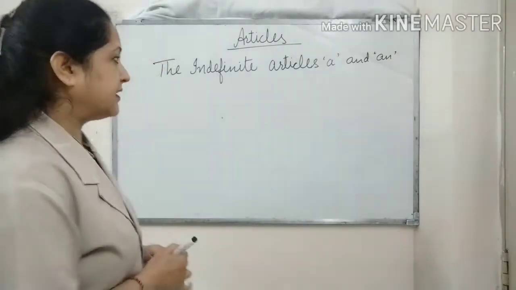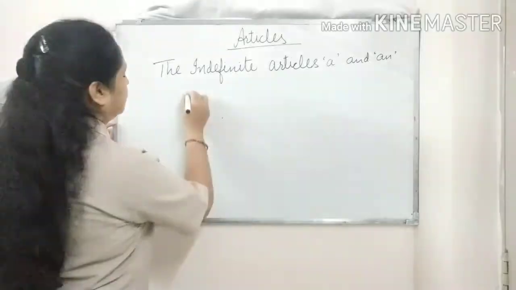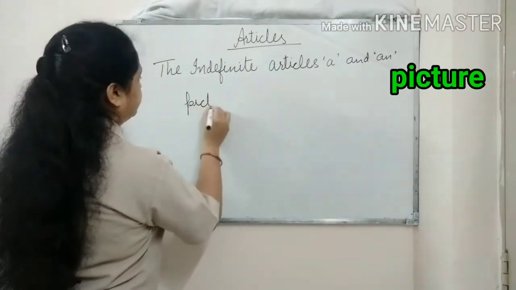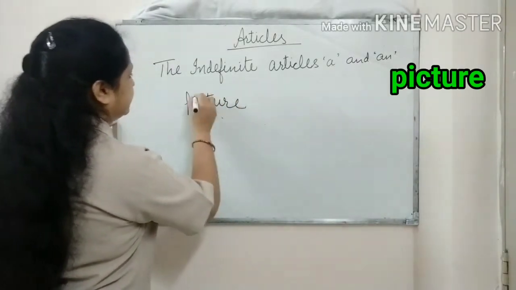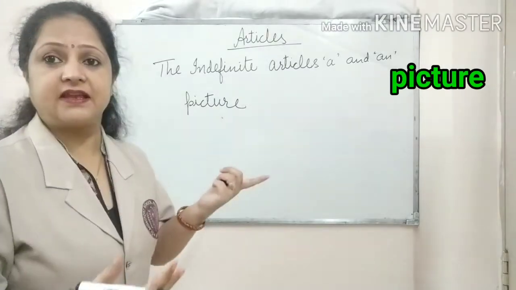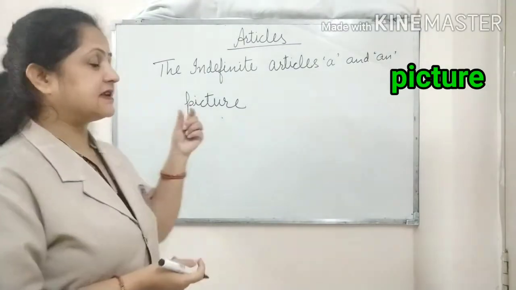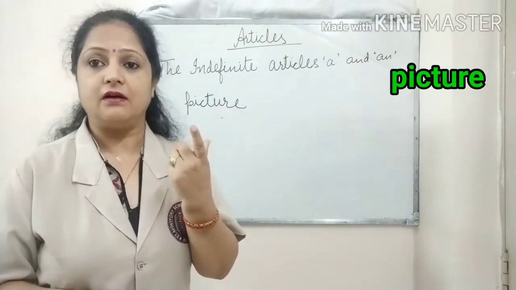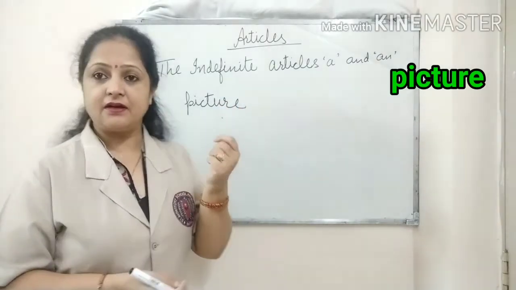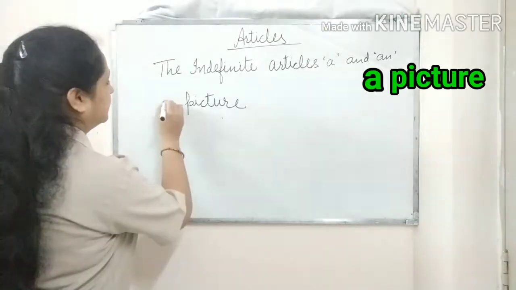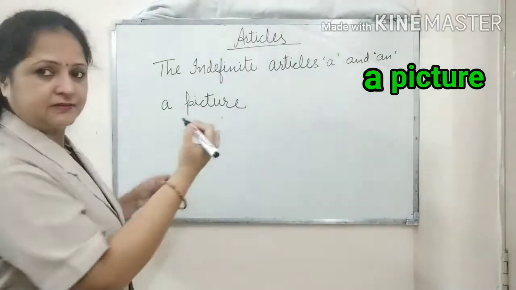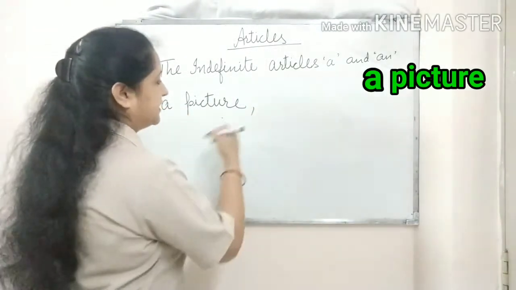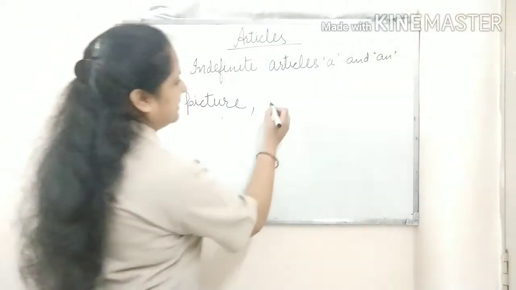So, here I am writing one word. The word is picture. Here we can see picture. It is beginning with the consonant sound of p. As it is starting with p, that's why we will write here a picture. Now let's take one more example here. If I say glass.